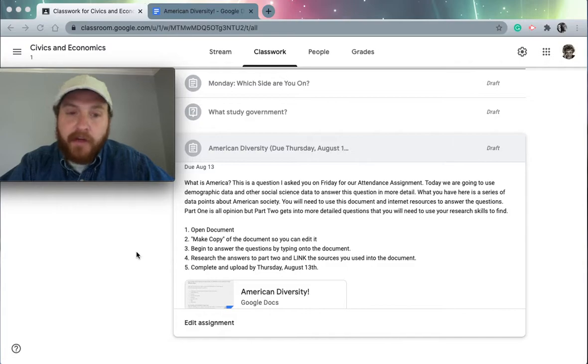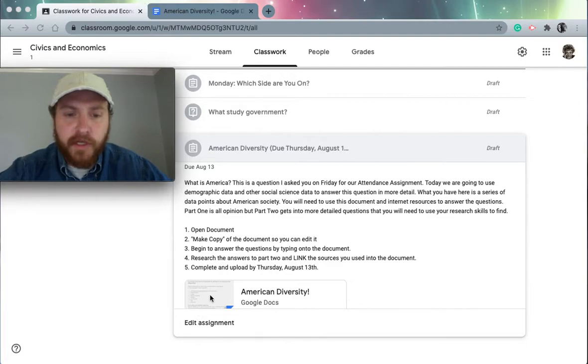So what you have here is a series of data points about American society, and you will need to use this document that I'm about to show you and internet resources to answer the question in more detail. As you'll see, part 1 of this document is all opinion, but part 2 gets into much more detailed questions that you'll need to use your research skills to find. I'll show you what I mean by that.